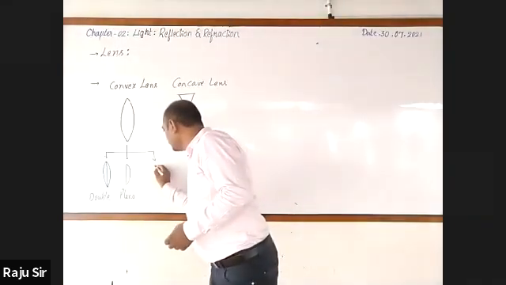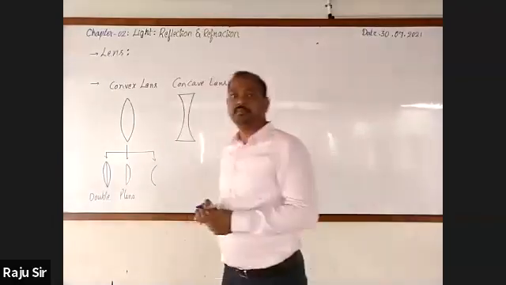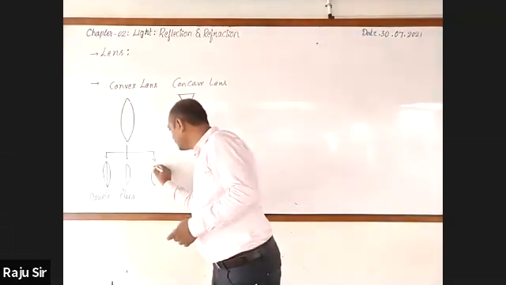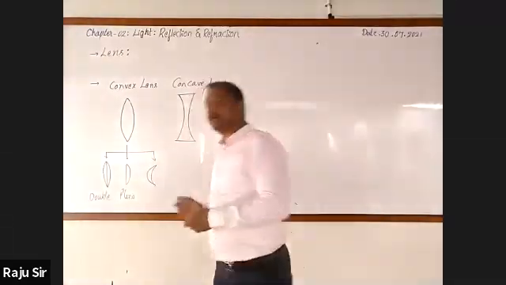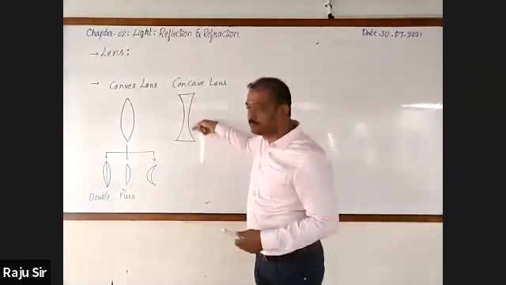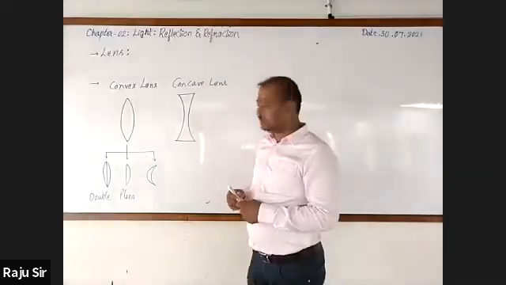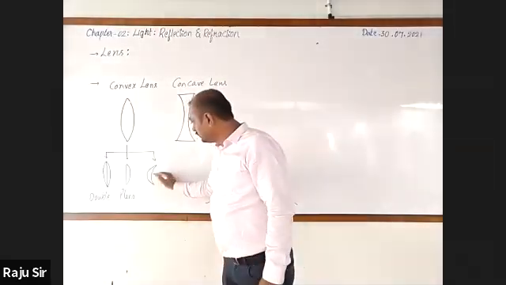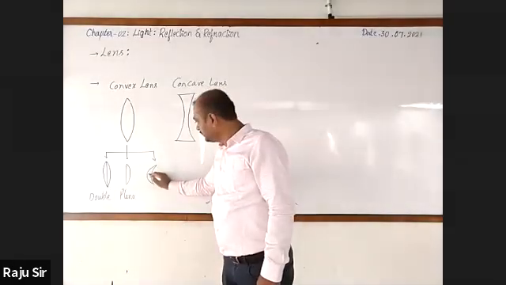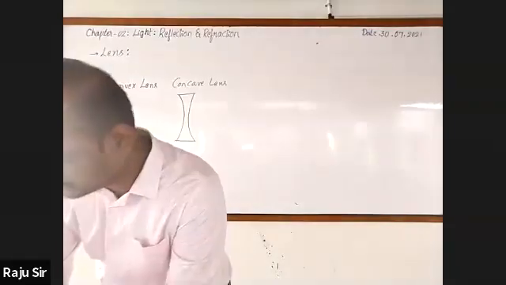Next, one surface is bulged inward and another surface is bulged outward. If a surface is bulged inward, it is concave. And here, you can notice that in this lens, the middle part is thicker than the edges.